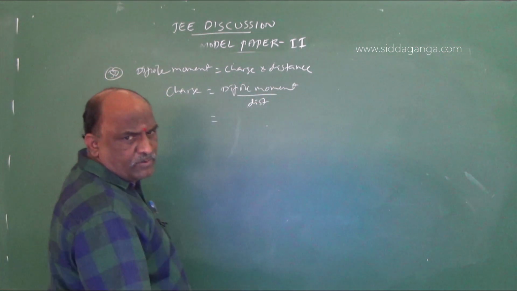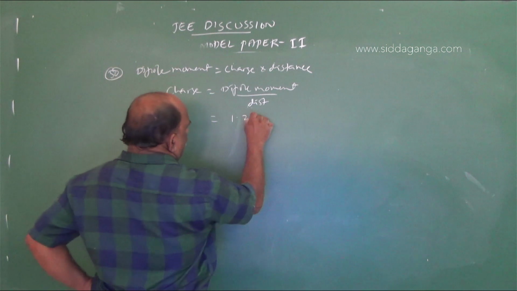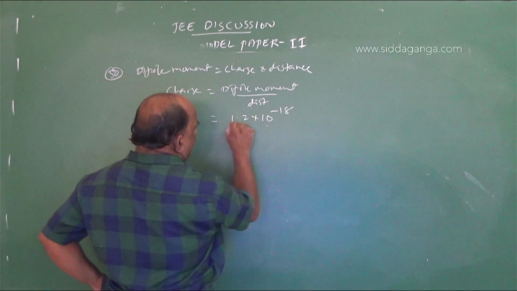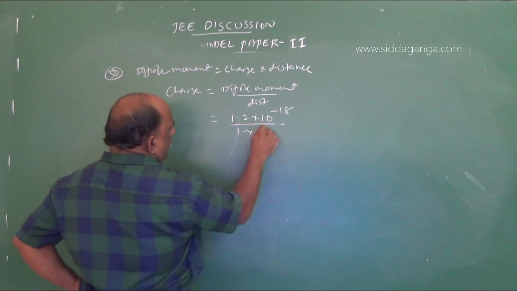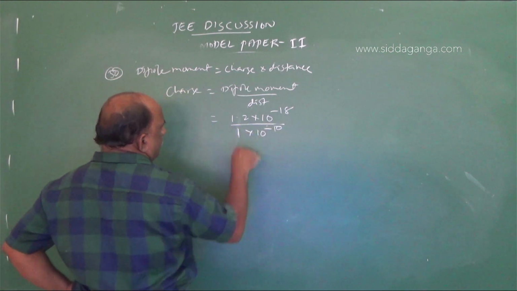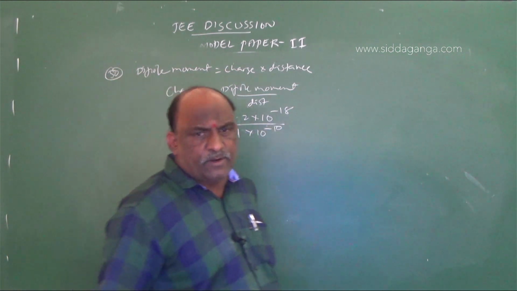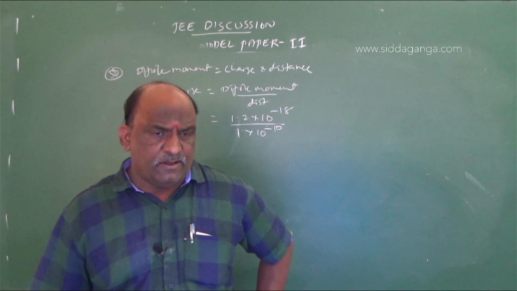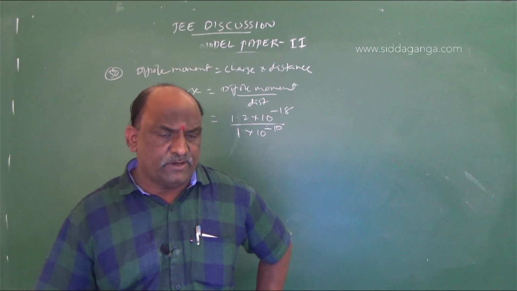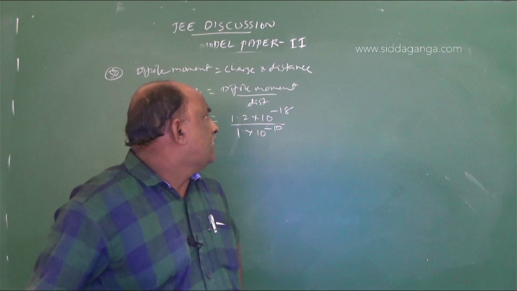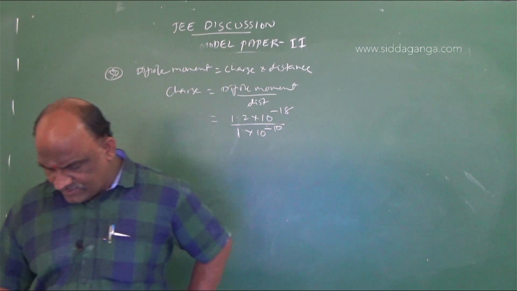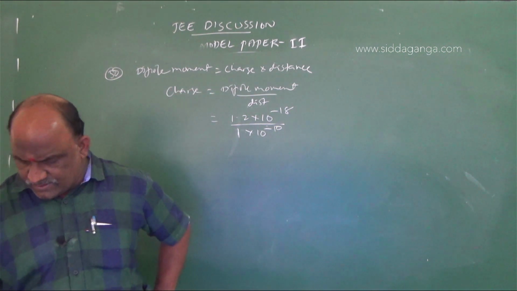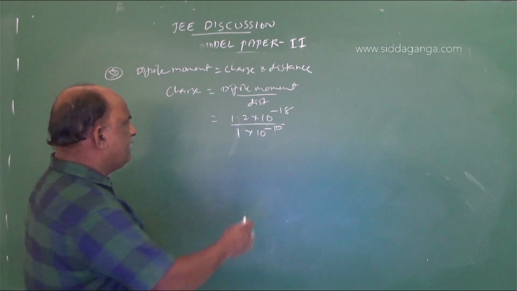Dipole moment given is 1.2 into 10 power minus 18, divided by 1 into 10 power minus 8, because it is in angstrom. 1 angstrom is equal to 10 power minus 8 centimeters, or 10 power minus 10 meters. We should go with 10 power minus 8 centimeter.